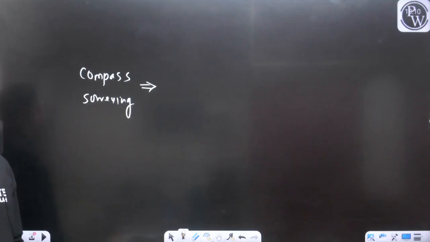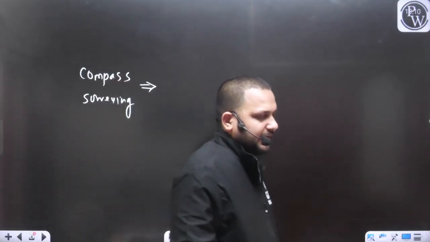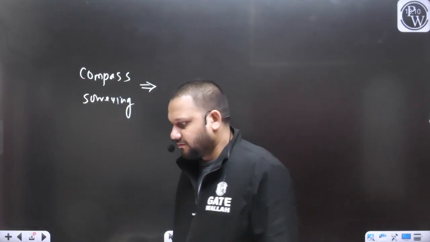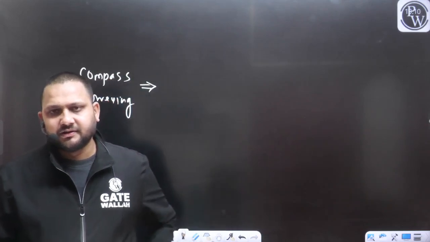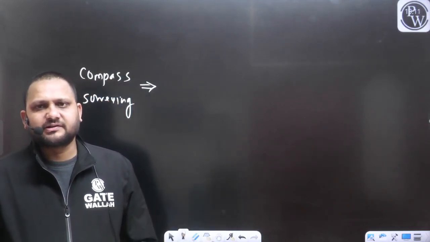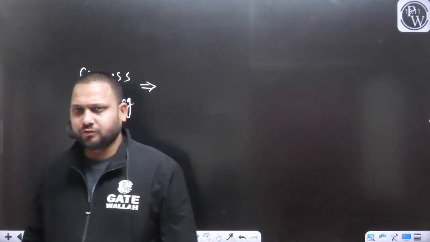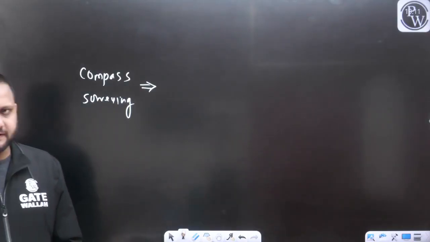What the sighting and ranging are, you will get today, while I explain the concept of the field work of compass surveying. How the ranging rod is useful, that point is going to be clear. Don't worry about that.